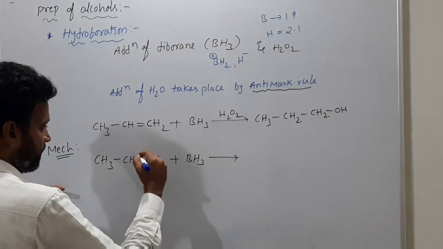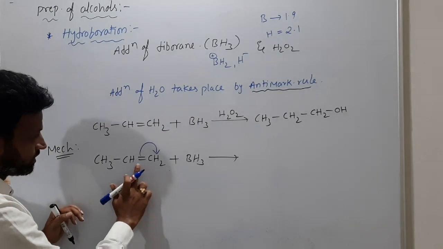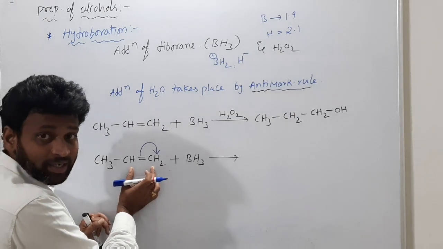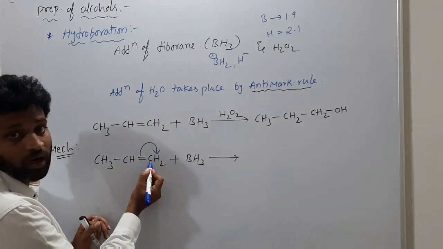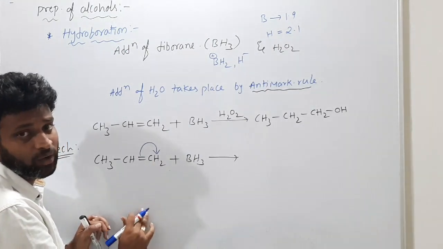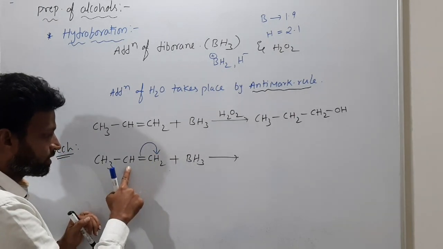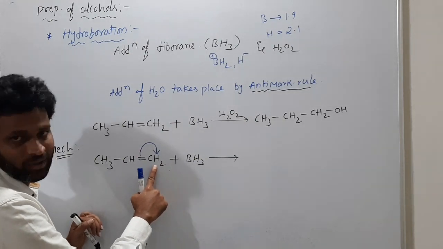This pi bond will migrate towards the carbon which has more number of hydrogens. If this double bond is unsymmetrical, certainly the pi electrons always migrate to the double bonded carbon which has more number of hydrogens. So these pi electrons migrated over here. So this carbon gets positive charge and this carbon gets negative charge.